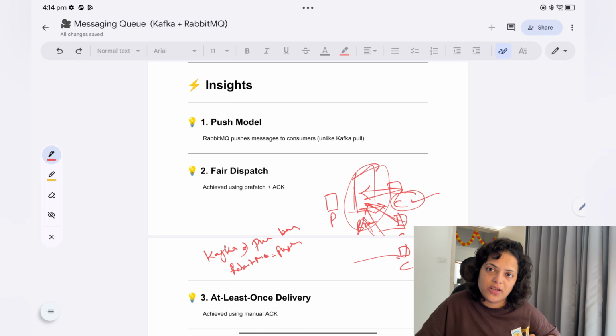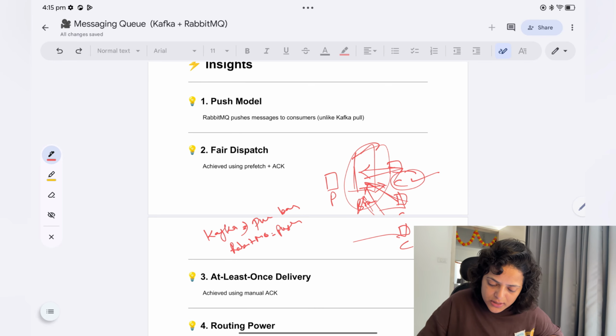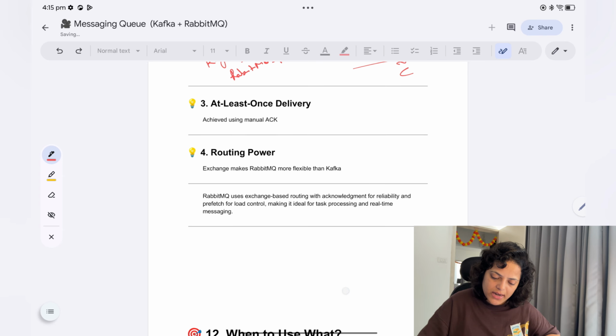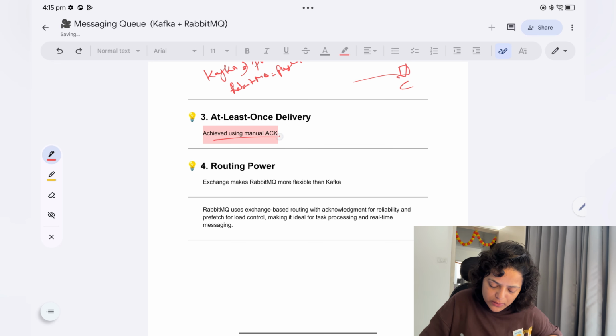So he will check its prefetch counter, and then according to that push data to that. Okay, so push model, RabbitMQ pushes messages to consumer, unlike Kafka is pull. Okay, fair dispatch achieved using prefetch and acknowledgement. So at least once delivery achieved using manual acknowledgement.